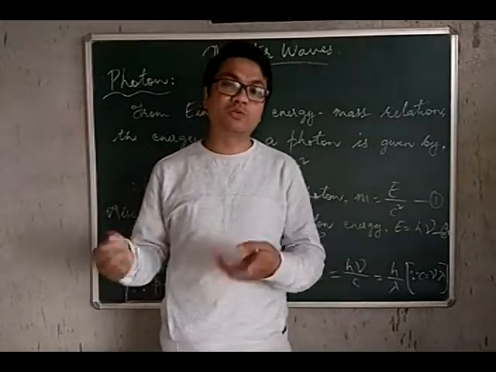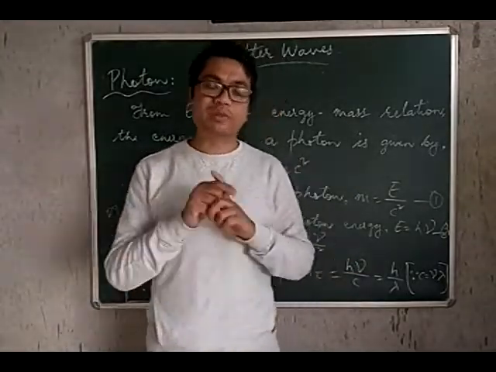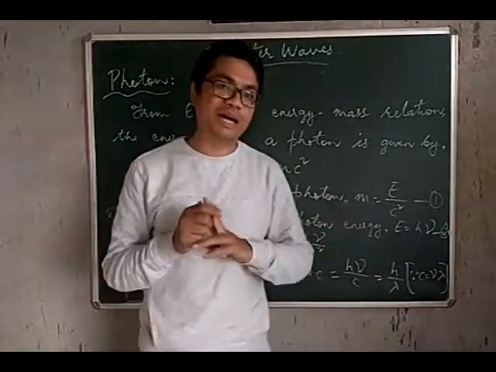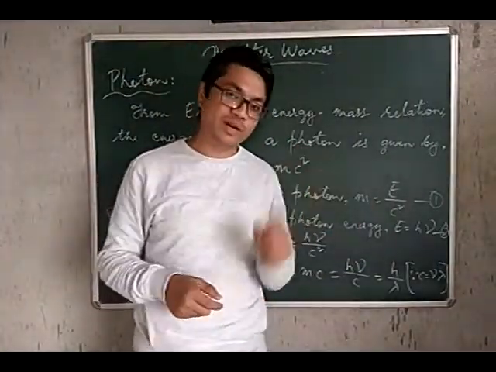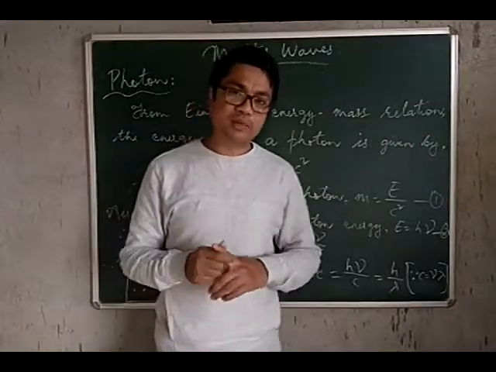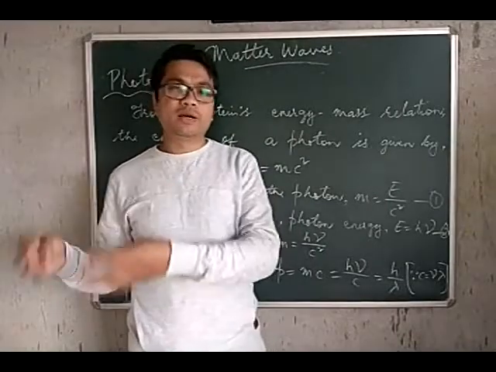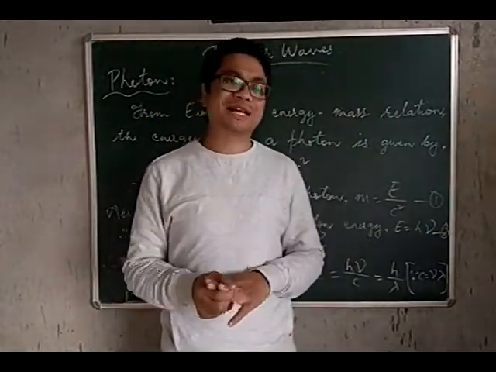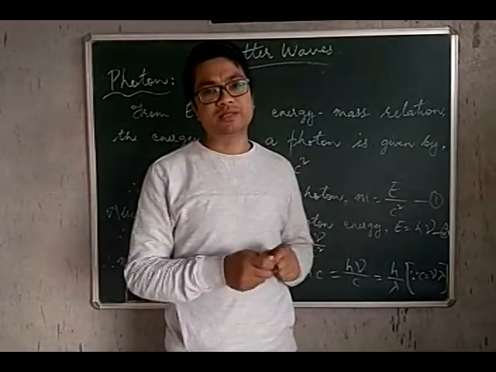It was proven by using quantum theory given by Planck. Planck's quantum theory was used by Einstein to explain the photoelectric effect. So it proved that light behaves as a particle. And there are other phenomena also, like black body radiation and Compton scattering, which prove that light is a particle.